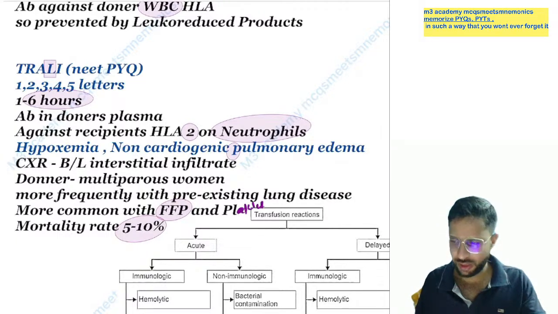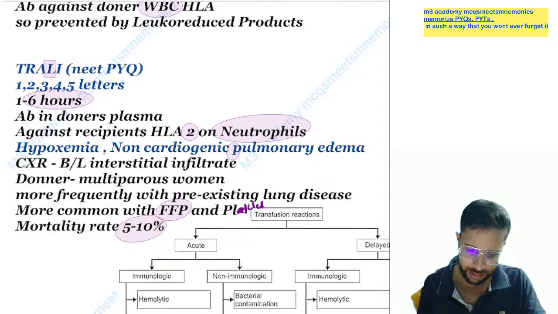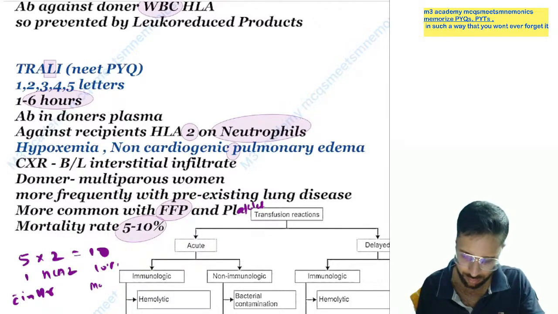So what is the key number here? You can predict it from TRALI. TRALI means 5 into 2 is equal to 10. Within 5 hours, this reaction happens. 2 means HLA-2 is involved. 10 means 5 to 10% mortality. So just remember 5 into 2 is 10.